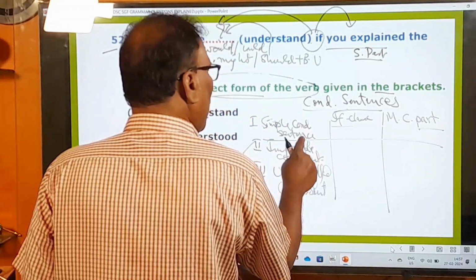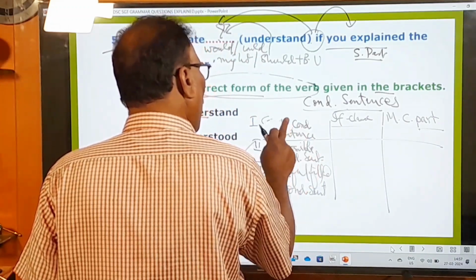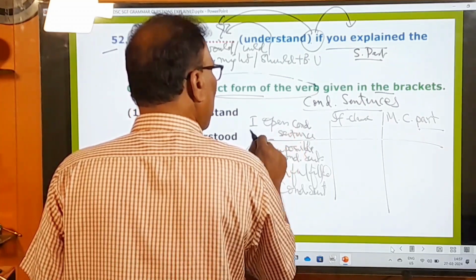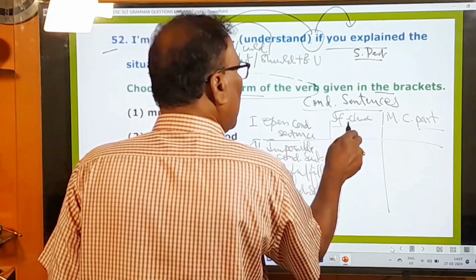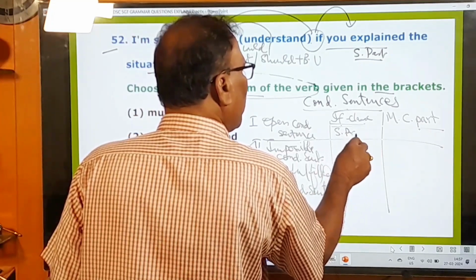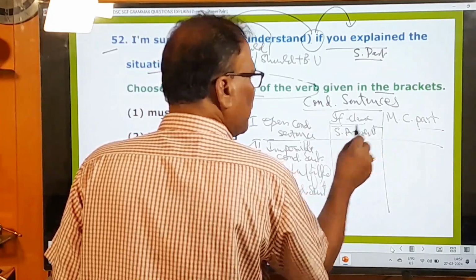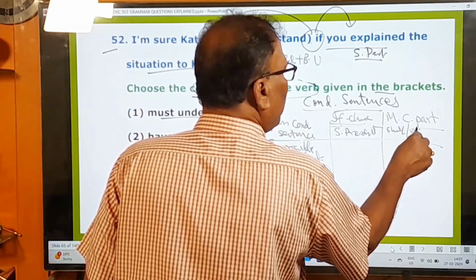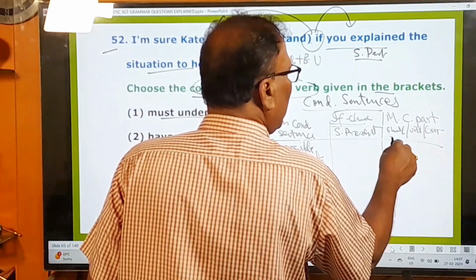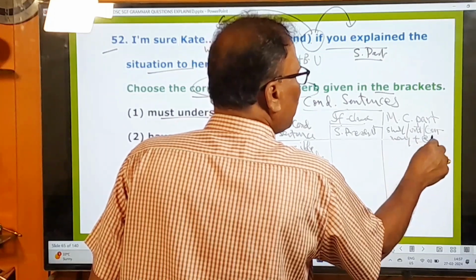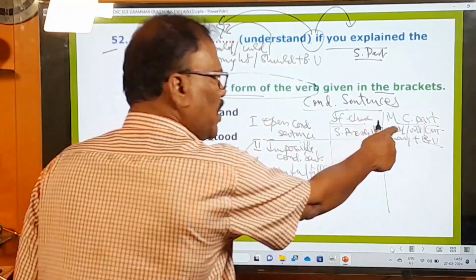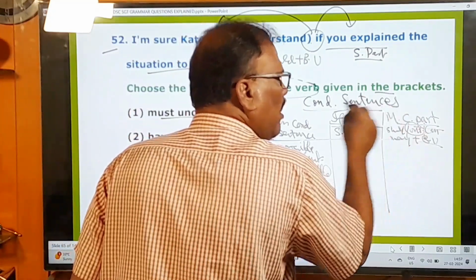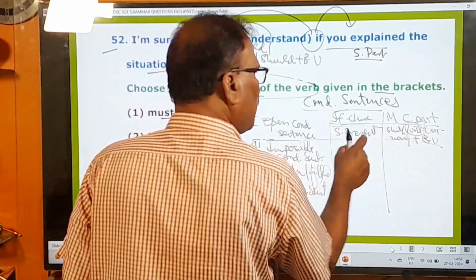And so in the first, simple conditional sentences, or you can also call them open conditional sentences. Simple or open, anything you can say. Open conditional sentences. In the if clause part, there must be simple present. And then in the main clause part, shall or will or can or may plus base form verb must be there, preferably will. In the if clause part, there must be only simple present.